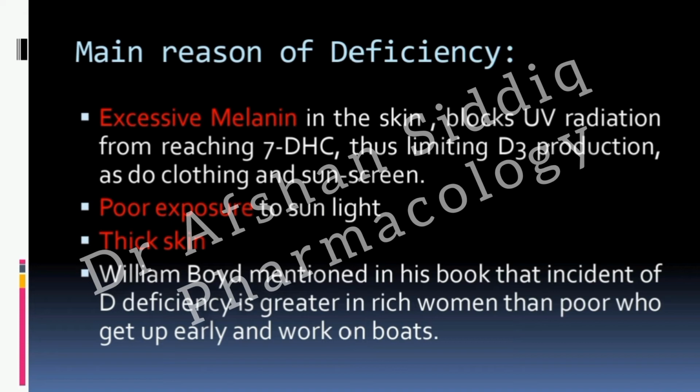Now vitamin D3, not D2. D2 is the plant source vitamin. So if there is excessive melanin in the skin, it blocks the UV radiation from reaching 7-dehydrocholesterol, so it will minimize production of vitamin D3.